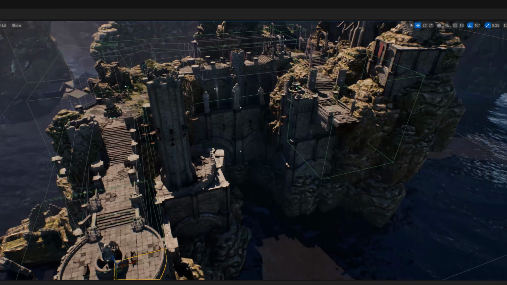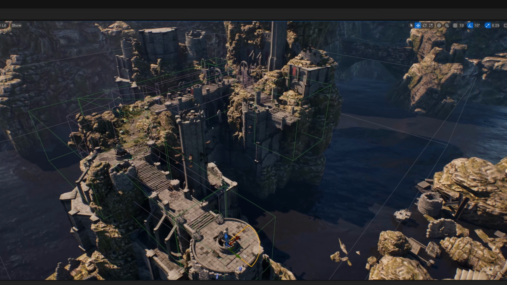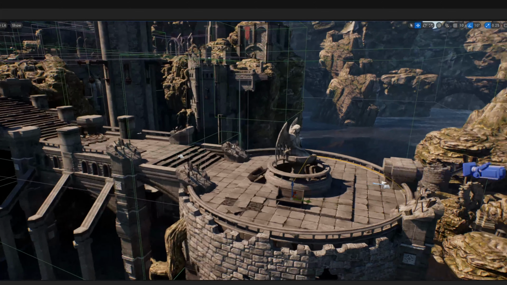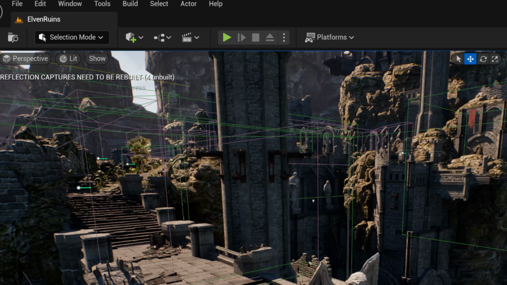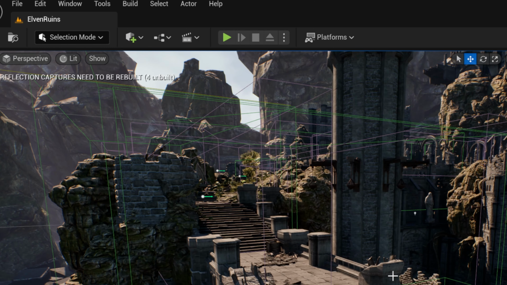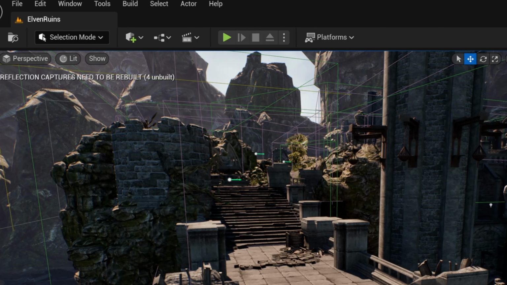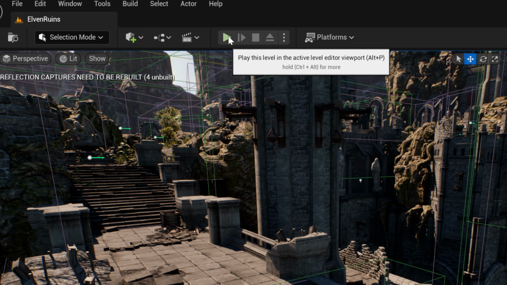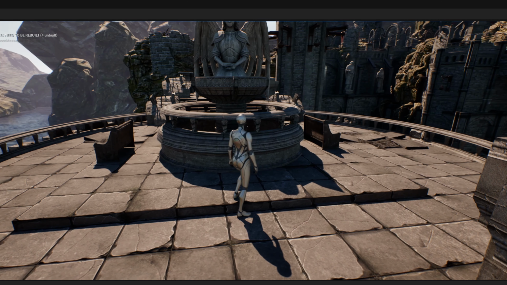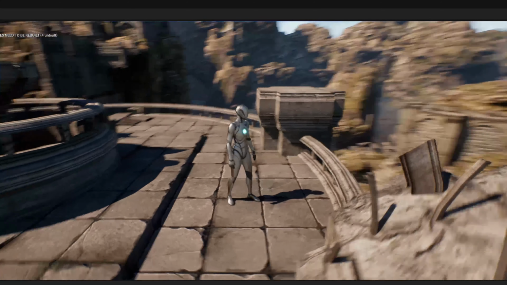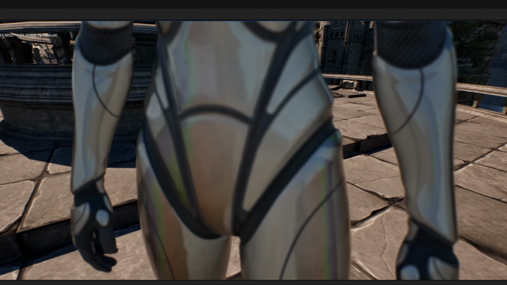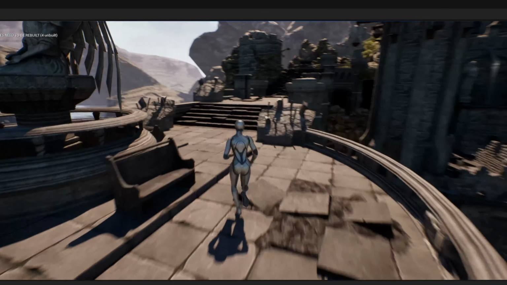So just fly around and take in this whole thing. Start to get some ideas of some camera angles, right? And what you would want to do. And once you've had your fun with that, remember how I showed you how you can actually play a level with our third person character that we have, which is, again, why I always start a project with that. Because now in this environment, I can hit play. Look at that. We got our third person character in the level, in our Infinity Blade castle looking place. And I can run around like a video game.